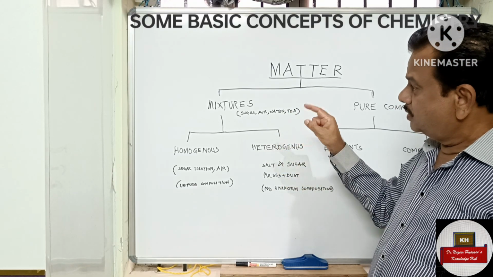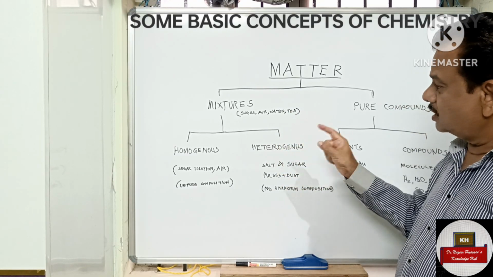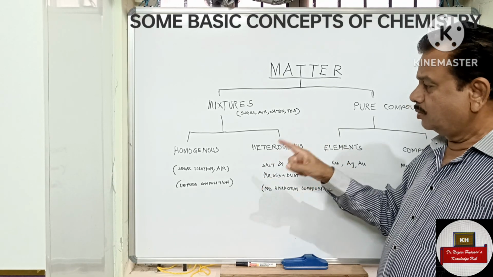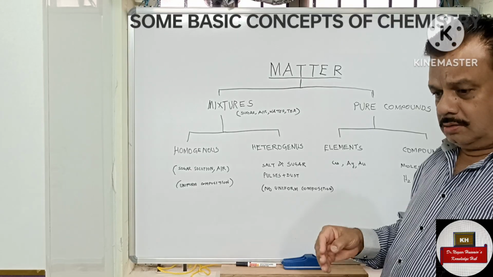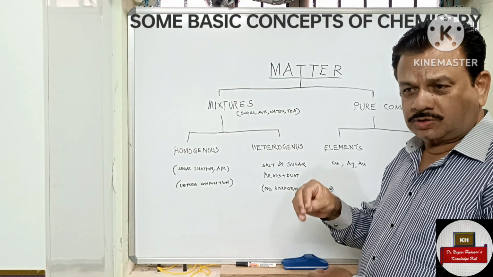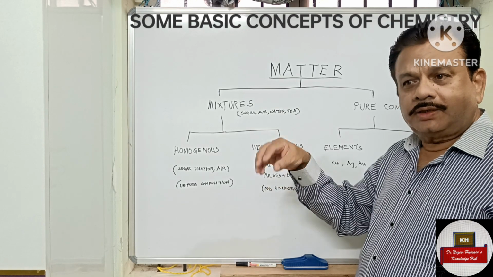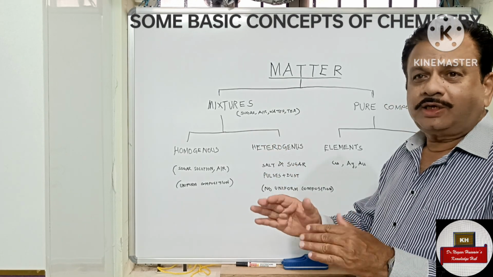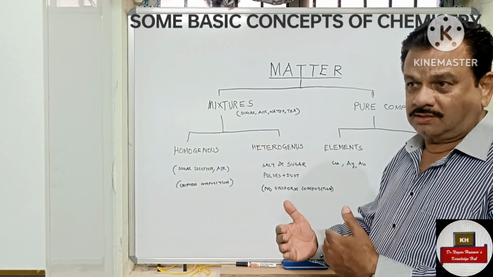Now coming to mixtures, they are classified again as homogeneous and heterogeneous. Homogeneous means uniform. If you put a solute, sugar, in water, it will be distributed uniformly, so you don't find any two separate layers in that.